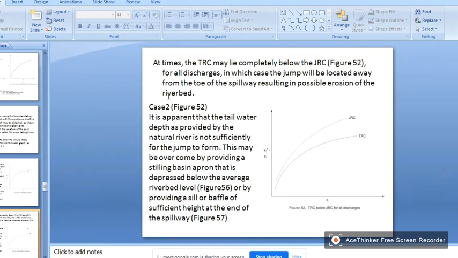So for this case, what is the remedy? It is apparent that the tailwater depth provided by the natural river is not sufficient for the jump to form.